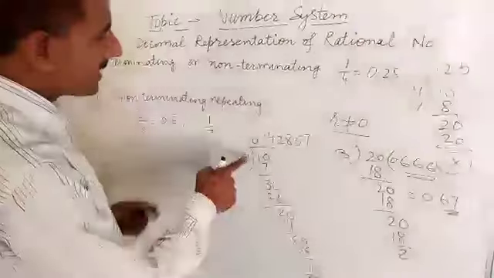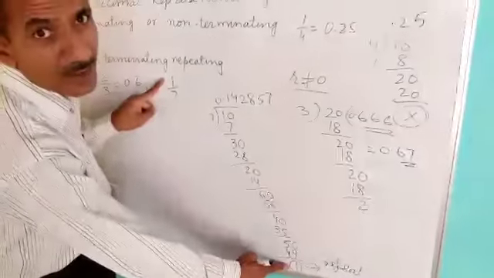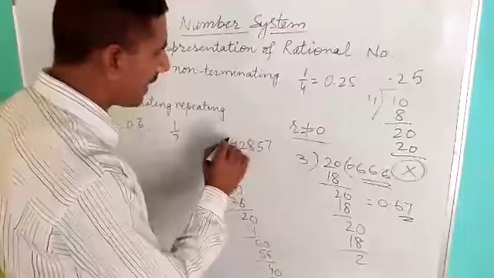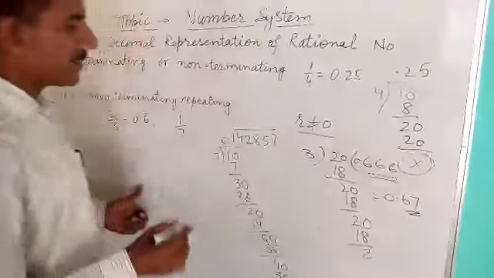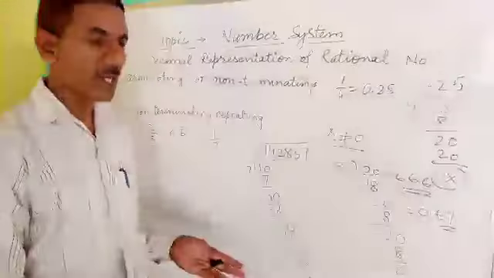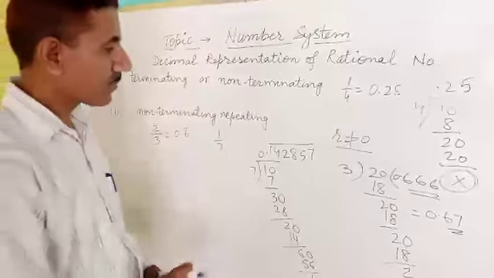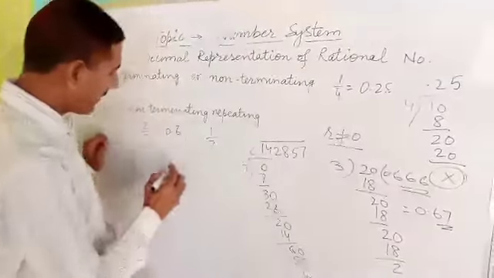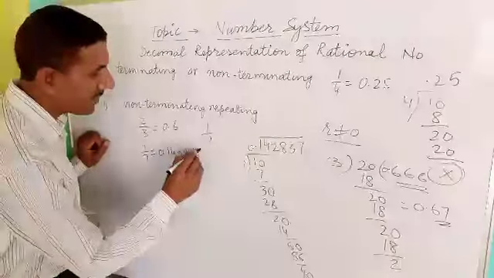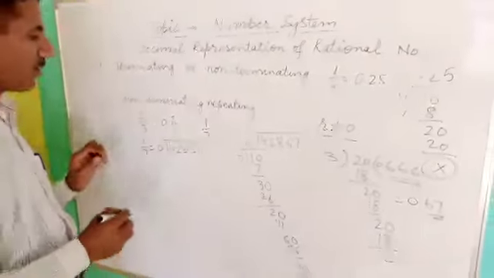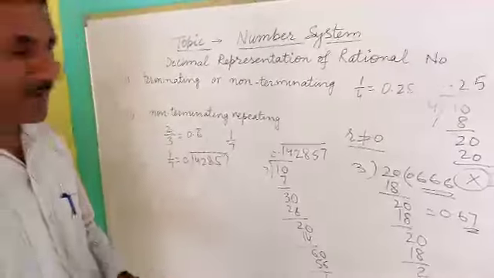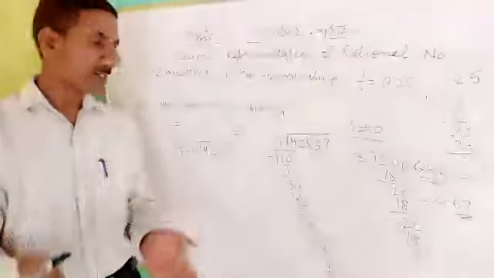In this case you have remainder 1, and this is the repeat. Again we start from 1 and get remainder 1. So 1, 4, 2, 8, 5, 7, after 6 places it will repeat again, and this process will continue infinitely. So we write 1/7 in decimal representation as 0.142857 with a bar on the 6 digits. So you can say that when we divide 1 by 7, it repeats after 6 digits.